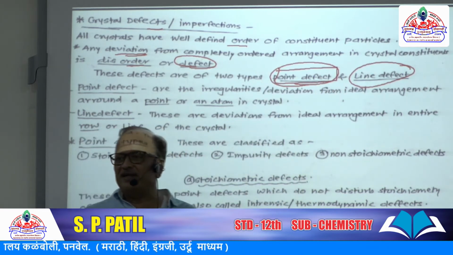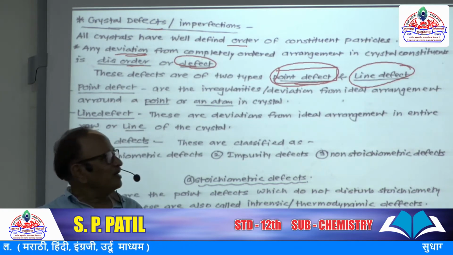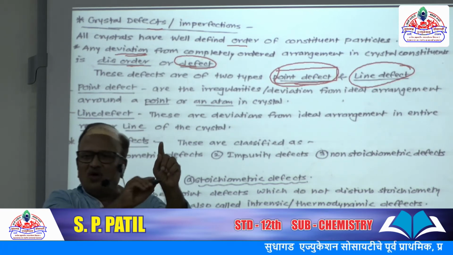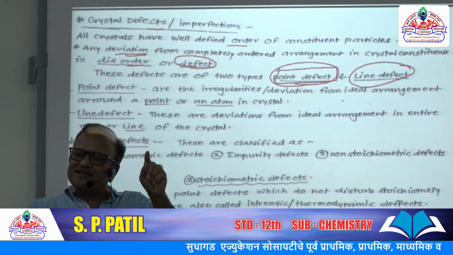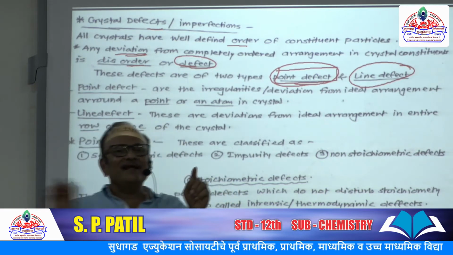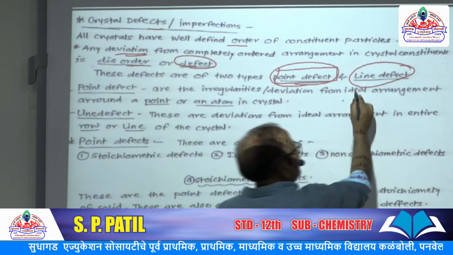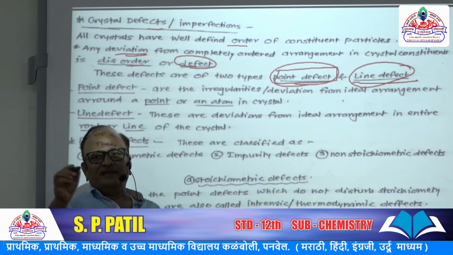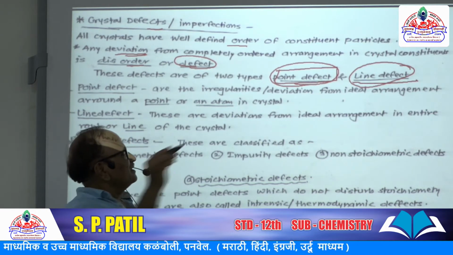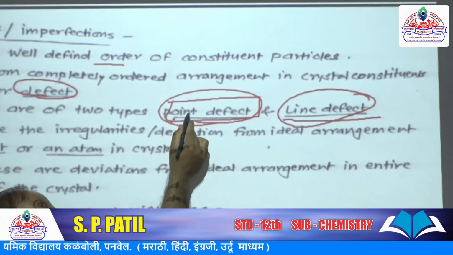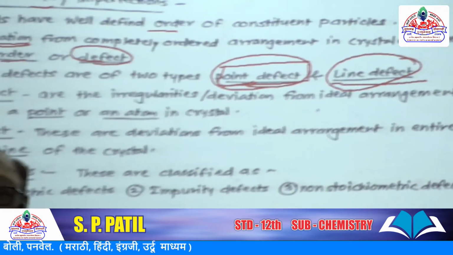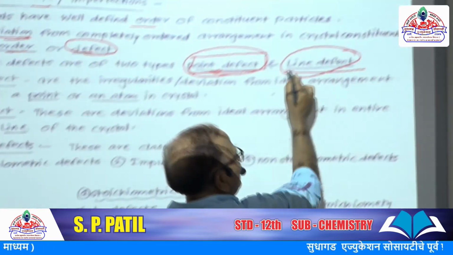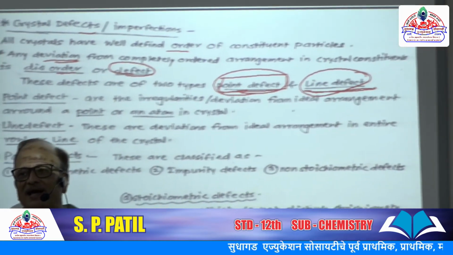But if a complete row or complete column is in disorder, there is irregularity, then that type of defect is called line defect. At a point, if there is irregularity, it forms a point defect, and in a complete row or column, if there is irregularity, it forms a line defect.